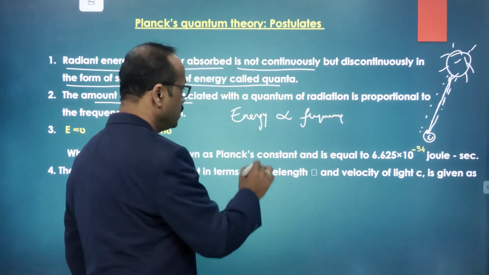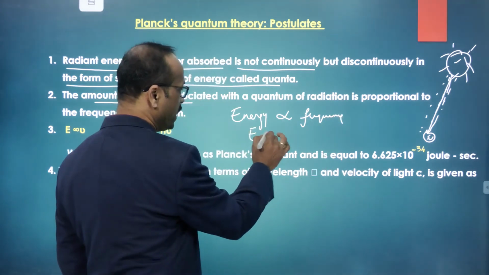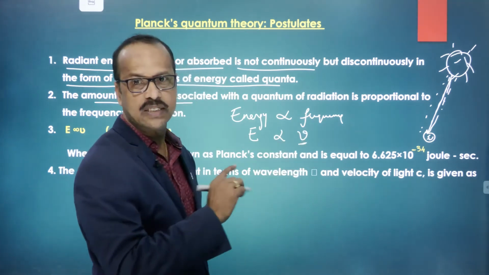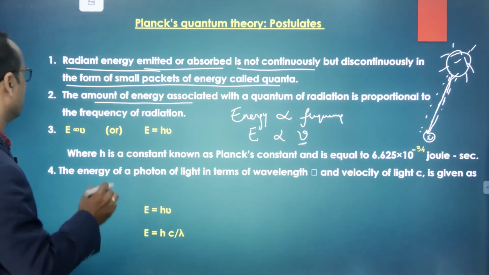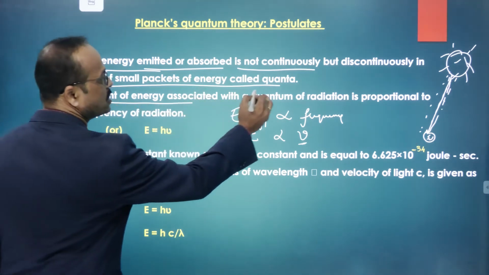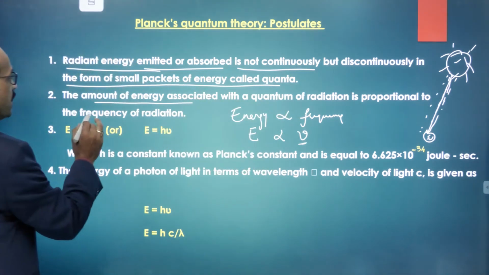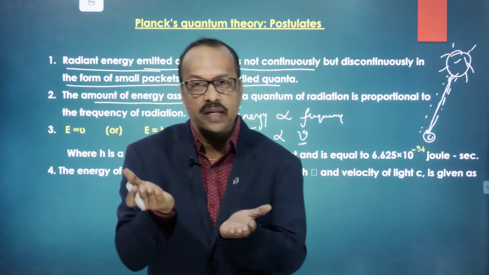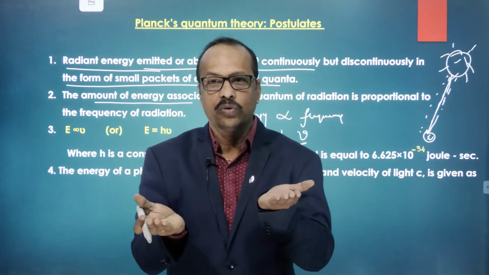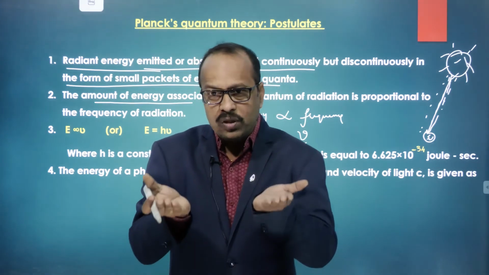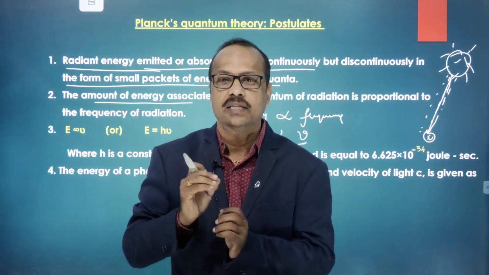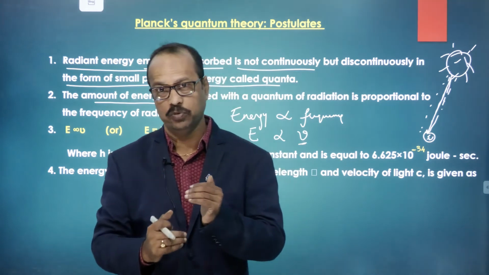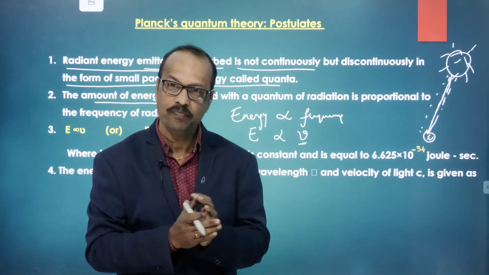Energy is denoted by E, and it is proportional to the frequency, which is denoted by nu. This we discussed in the last class, right? So here the amount of energy associated with a quantum of radiation is proportional to frequency. Proportional to means what? If one quantity increases, the other quantity also increases. If both quantities are increasing, then we can say there is proportionality. So directly proportional is there, and inversely proportional is there. I think you might have studied this in mathematics.